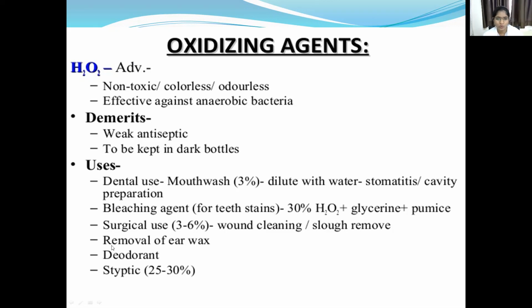In surgical use, 3 to 6% is used for wound healing and removal of earwax, and it is also used in deodorants and as a styptic, which contains 25 to 30% hydrogen peroxide.